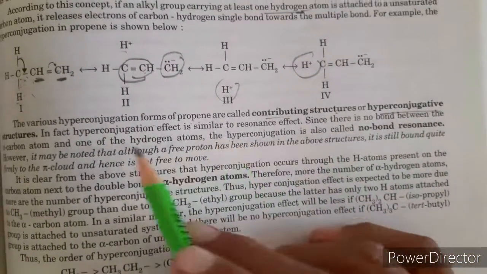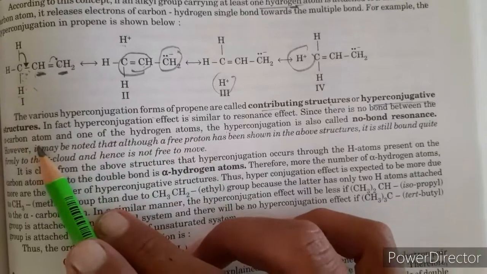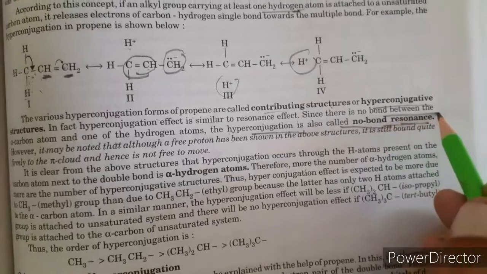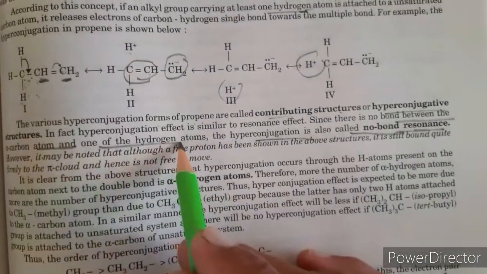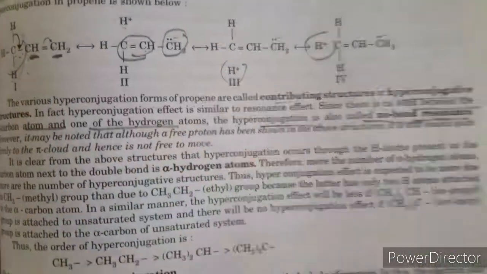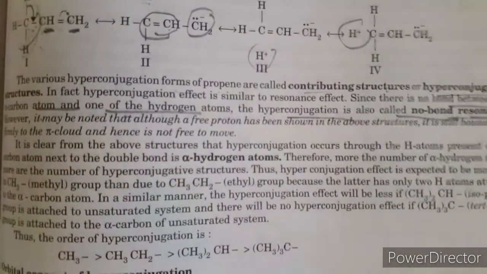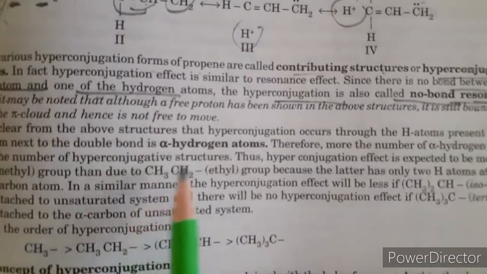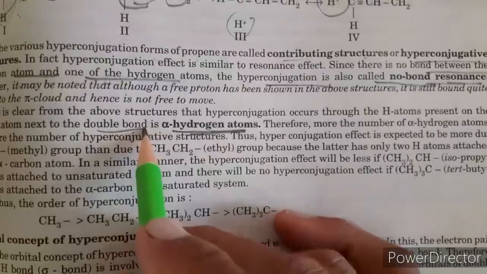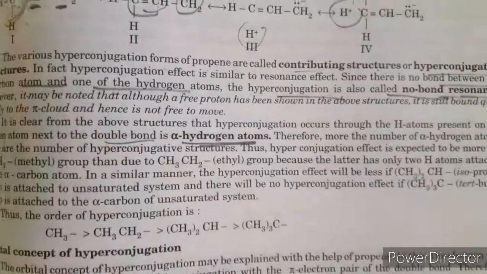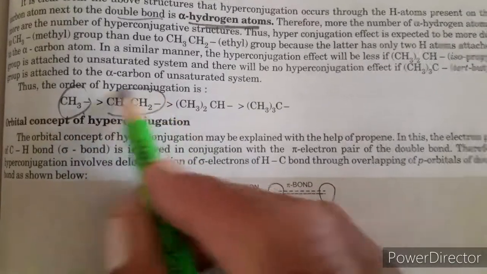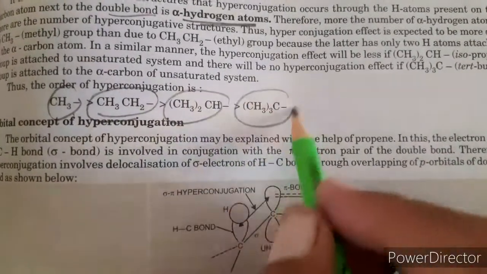If there is one hydrogen atom on the alpha carbon atom, the hyperconjugation is no-bond resonance: no bond between the alpha carbon atom and the hydrogen atom. If there is an absence of hydrogen atom on this carbon atom, there is no hyperconjugation, because there is no free proton present on that carbon. Clear? So the alpha hydrogen must be next to the double bond. So it's an alpha carbon. Which one? Alpha. So the methyl group shows maximum hyperconjugation as compared to ethyl, as compared to secondary, as compared to tertiary.